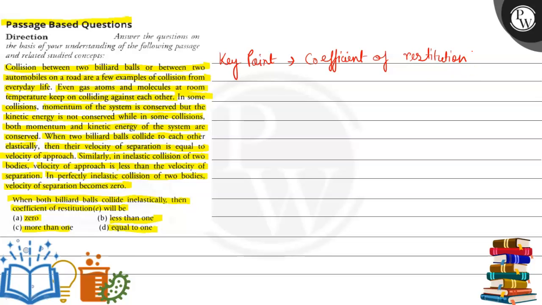It is the ratio of the final to initial relative speed between two objects after they collide. It normally ranges from 0 to 1, where 1 would be a perfectly elastic collision. A perfectly inelastic collision has a coefficient of